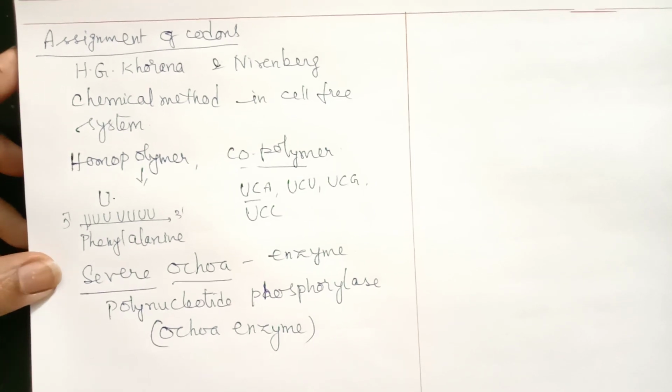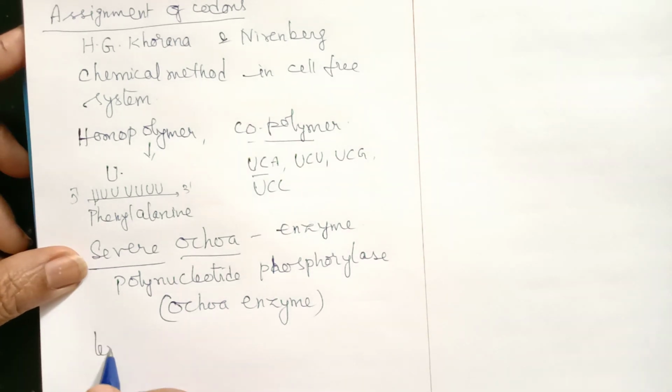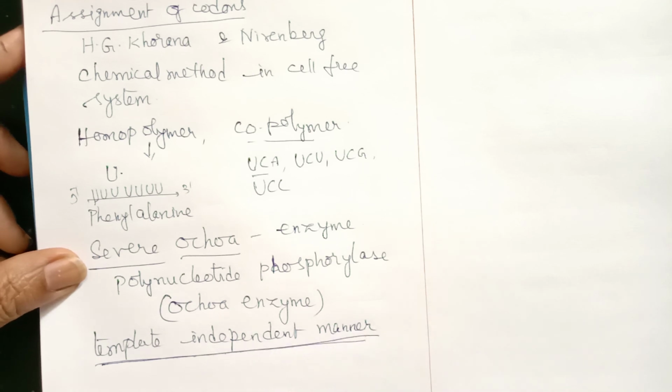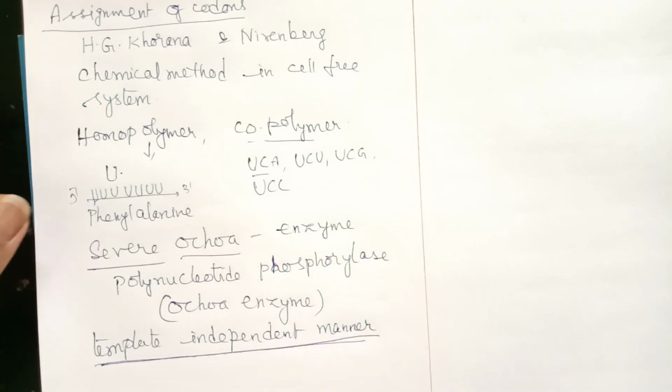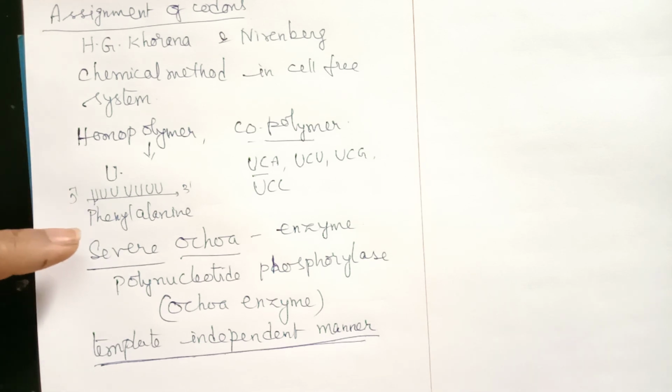How is it synthesized? The most important term you should know here: it is synthesized in a template independent manner. Template independent manner means there is no requirement of a template for synthesis of mRNA. Normally we know DNA is required as a template for synthesis of mRNA. But here no such template is required for synthesis of RNA. So the synthesis is called template independent.